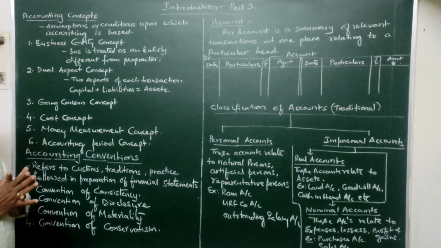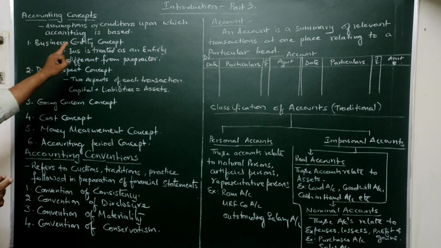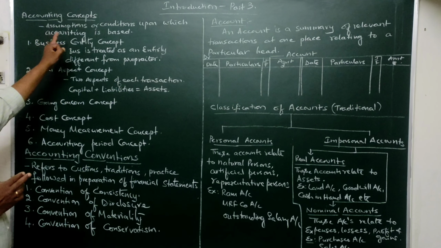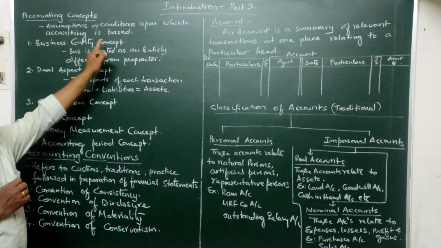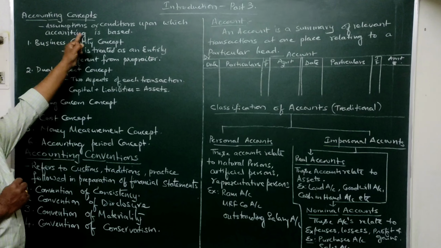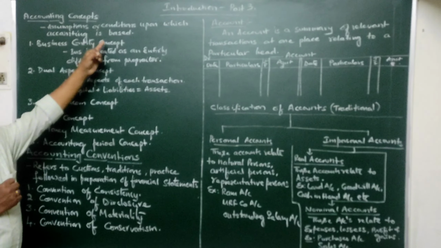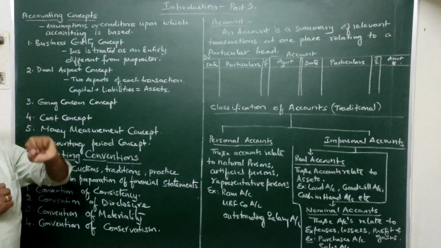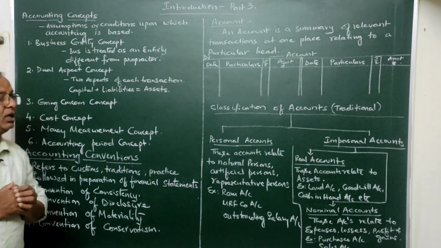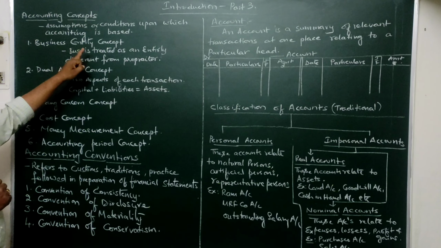Accounting concepts are assumptions or conditions upon which accounting is based. That means our accounting is based upon these particular assumptions or conditions which we keep in our mind. So what are those assumptions which we should keep in our mind to maintain books of accounts? The first one is the business entity concept.